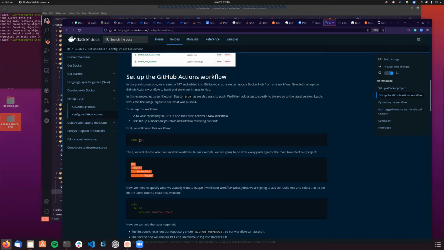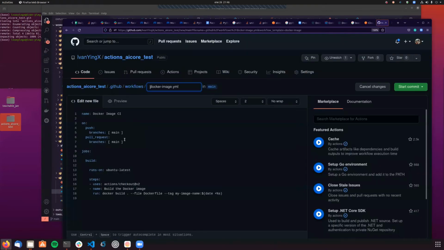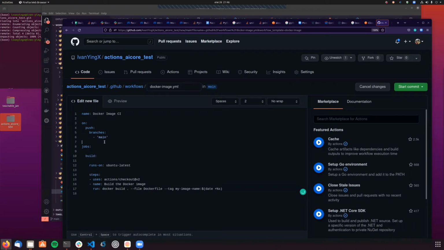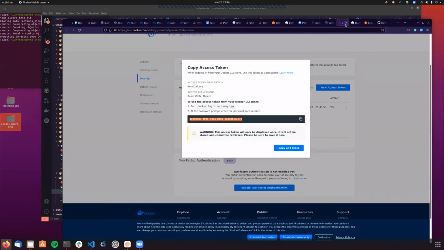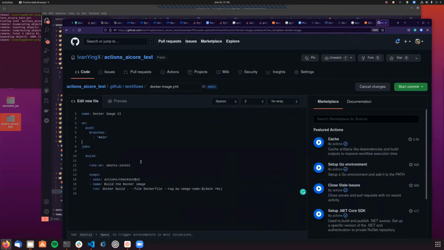And it's going to be triggered whenever we make any change in the main branch. So yeah, let's do that. I mean, you can do whatever you want. Actually, you can trigger this event whenever you want, but let's just follow the instruction. If you want to make it manually triggered, you can also do that. But in this case, let's just go with this. So this job is going to run on an Ubuntu operating system.